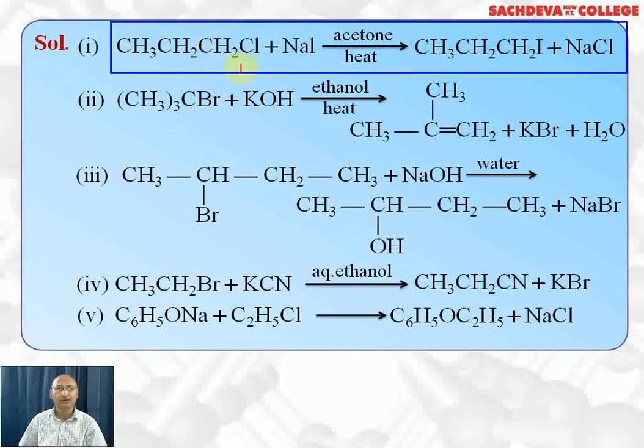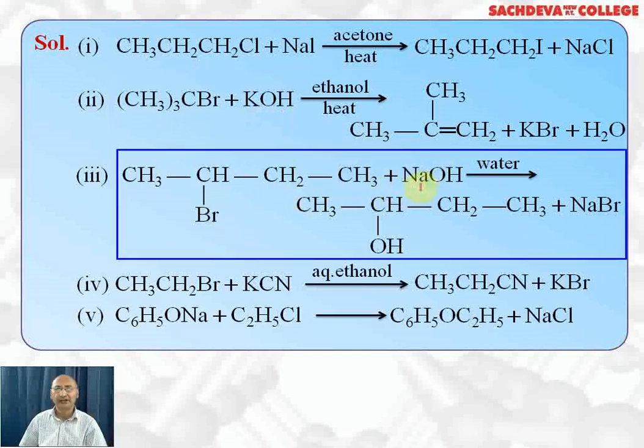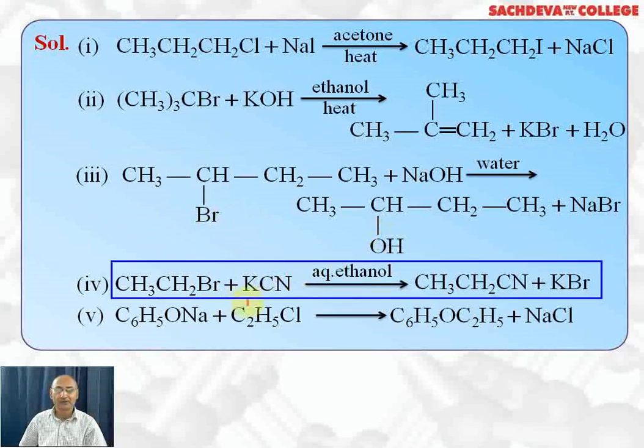First one, 1-chloropropane reacting with sodium iodide leads to the formation of 1-iodopropane plus NaCl. This is tertiary butyl bromide reacting with alcoholic KOH. Ethanol means alcoholic KOH. An elimination reaction will take place. HBr will be eliminated and an alkene will be formed. This is 2-methylpropene. 2-bromobutane, when it reacts with aqueous NaOH, a nucleophilic substitution reaction will take place. Br negative will be replaced by OH to get 2-butanol. Ethyl bromide or bromoethane reacts with KCN in the presence of alcohol, and we get ethyl cyanide plus KBr.